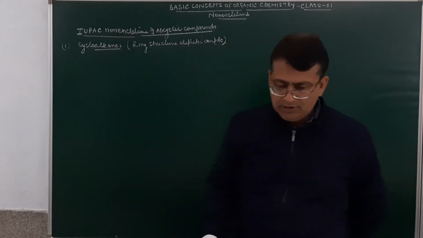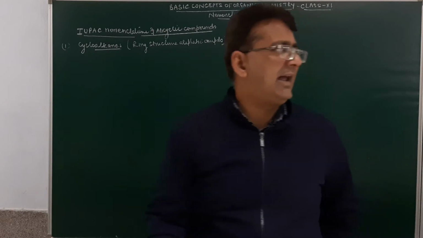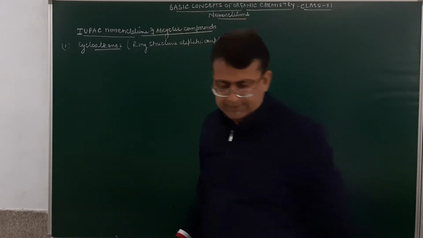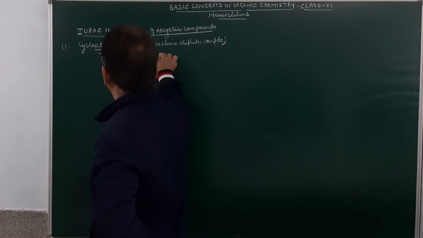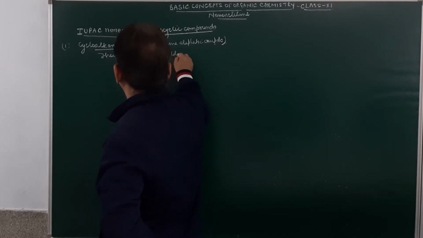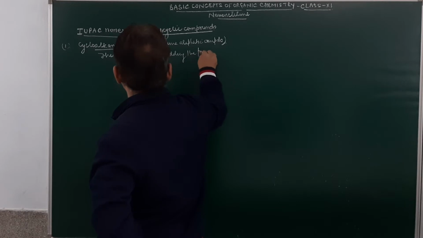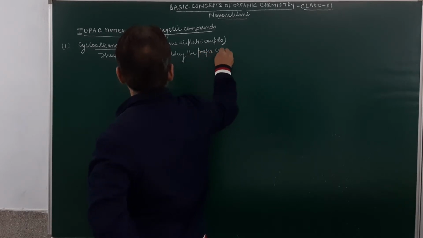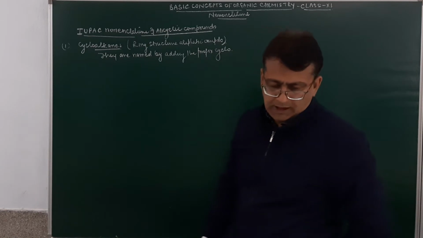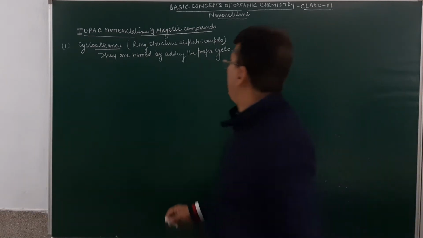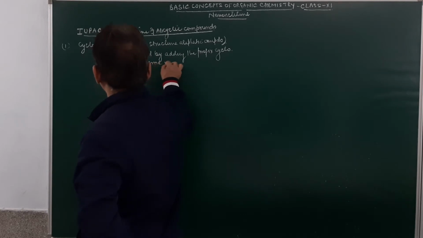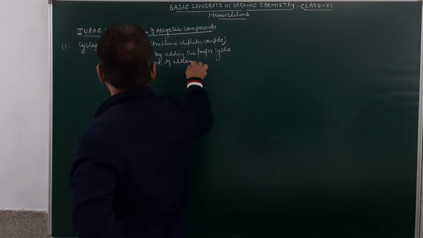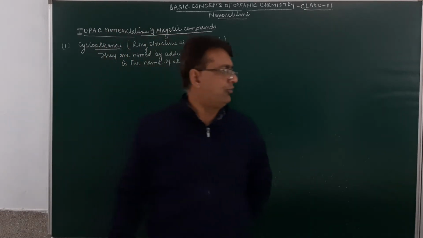How are they named? They are named by adding the prefix cyclo to the name of the alkane. So they are named by adding the prefix cyclo to the name of alkanes.